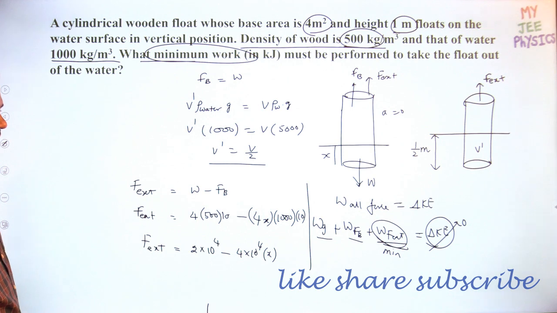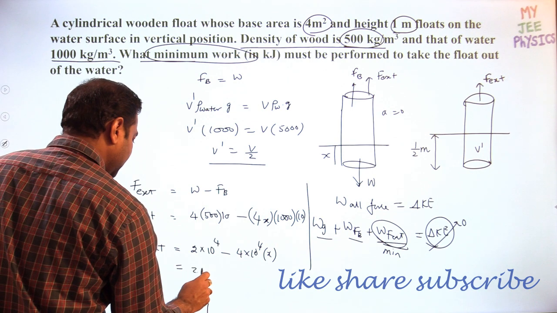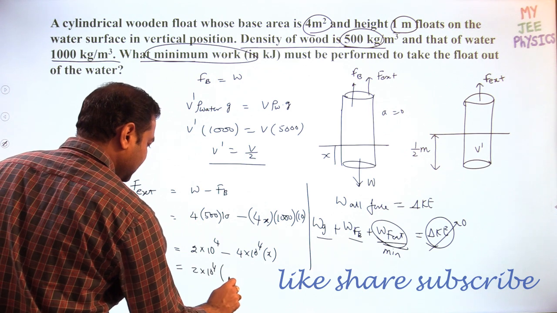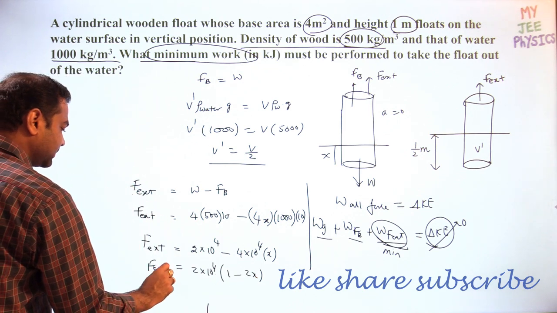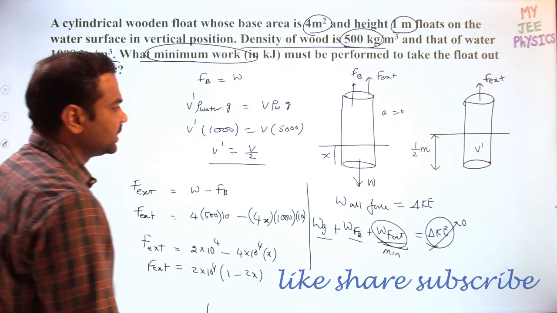4 into 10 raised to 4 into x. Okay, so if you take 2 into 10 raised to 4 common, then it is 1 minus 2x. This is the external force value. We require the work done.